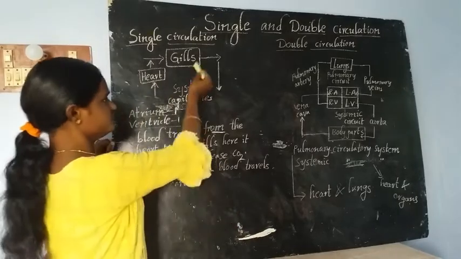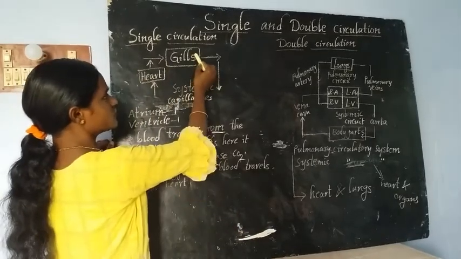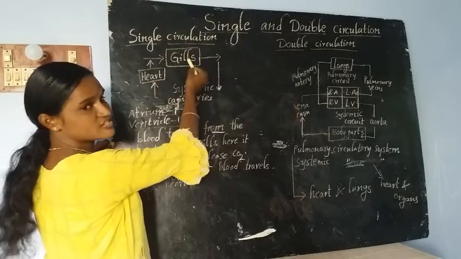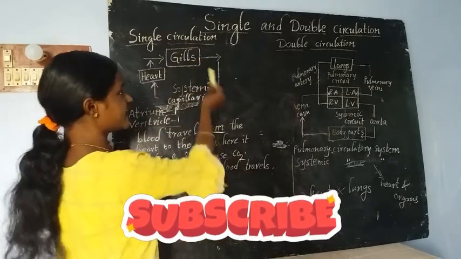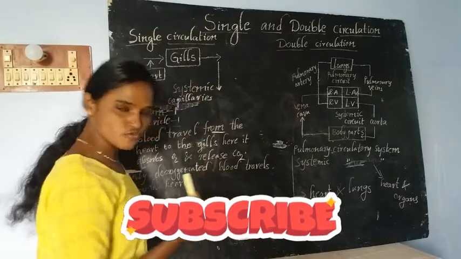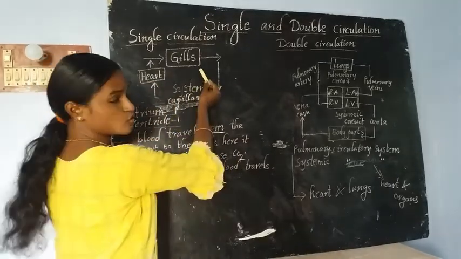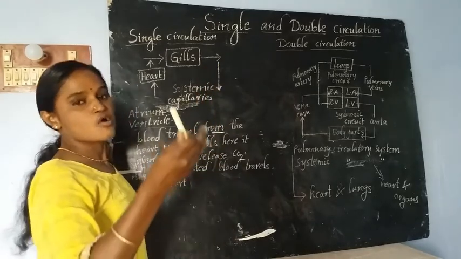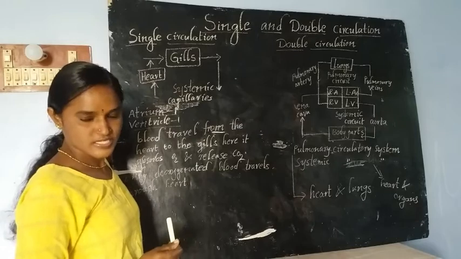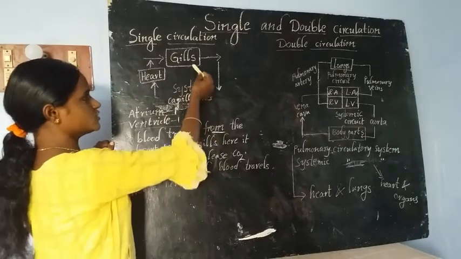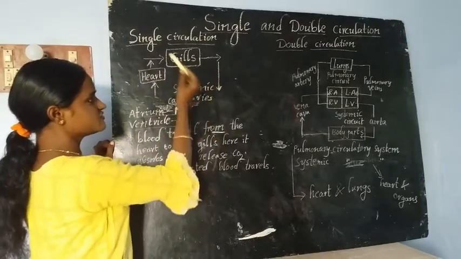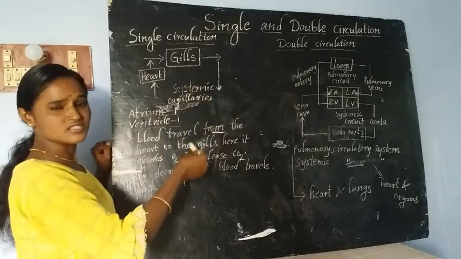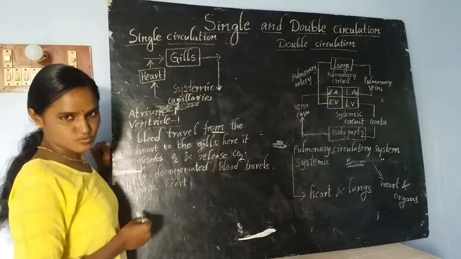See here, children. Later, from the gills, after oxygenation takes place inside the gills, the oxygenated blood flows throughout the body of the fish. Later they reach the systemic capillaries, and then they go to the different cells of the fish body.